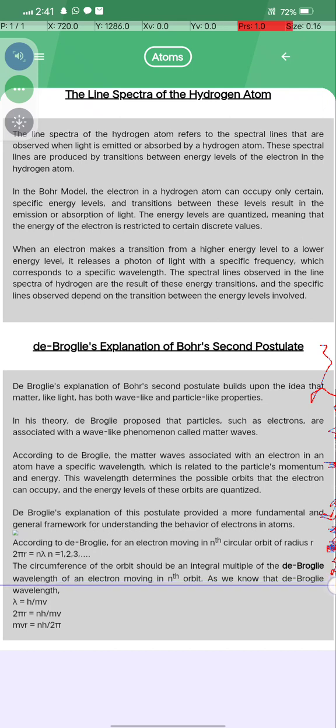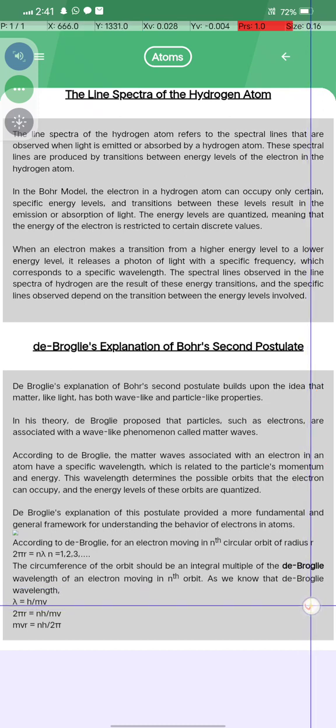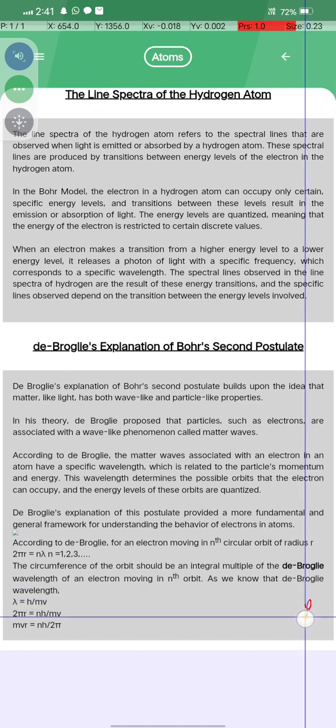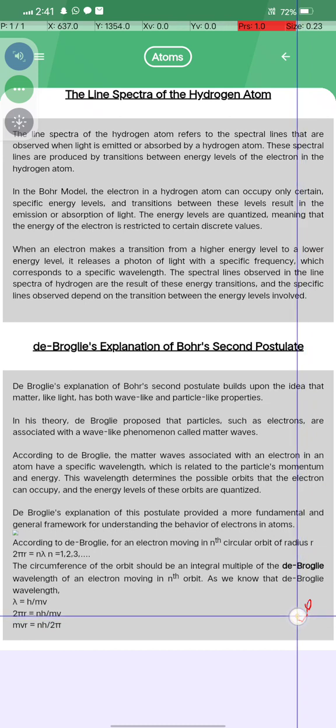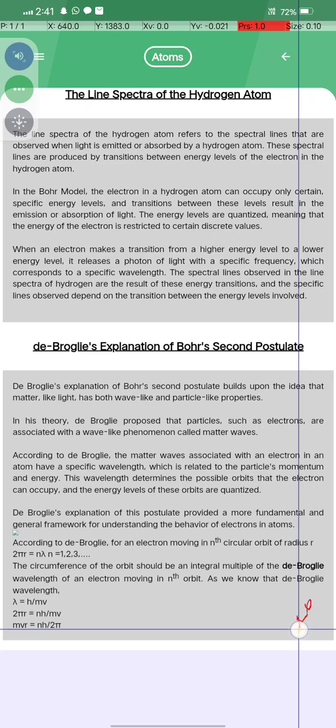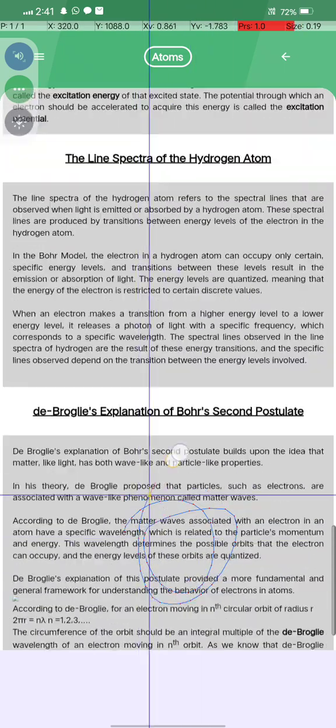As we know, the de Broglie wavelength is lambda equal to h by momentum, that is, h by mv. So 2 pi r is equal to nh by mv, or mvr is equal to nh by 2 pi. This was our final equation.